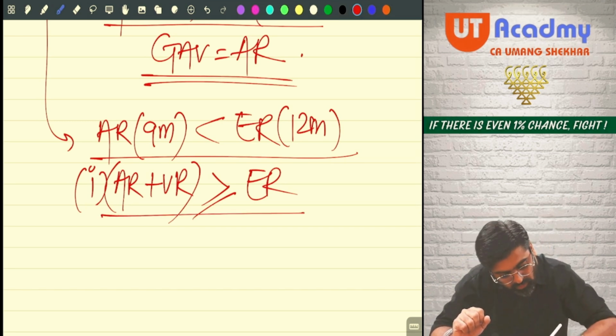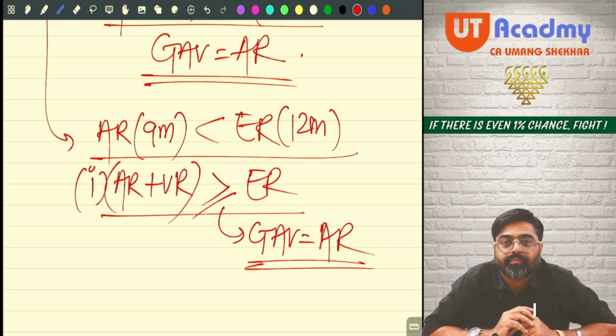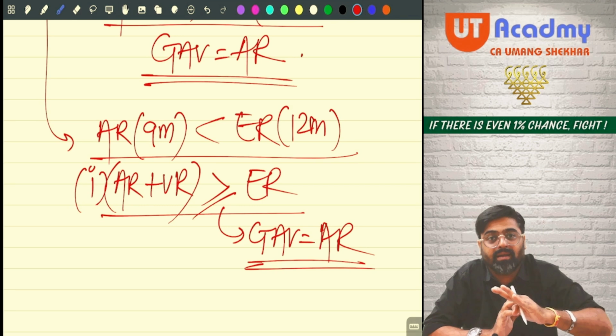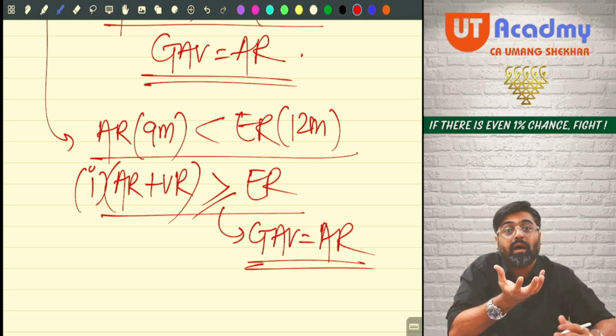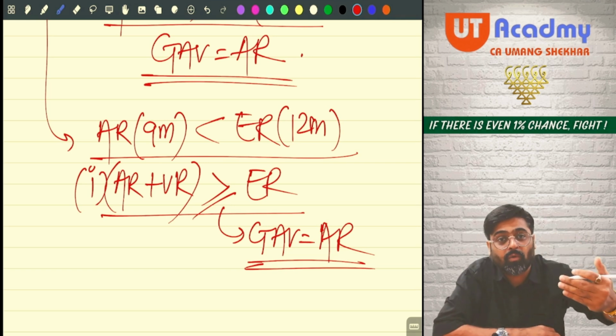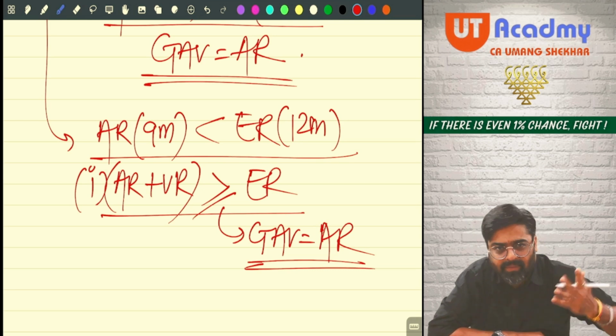So in this case also, GAV will be actual rent only, because vacancy was the reason. After adding vacancy, the total actual rent including vacancy was equal to expected rent or more than expected rent. Yes or no? That means vacancy was the reason.